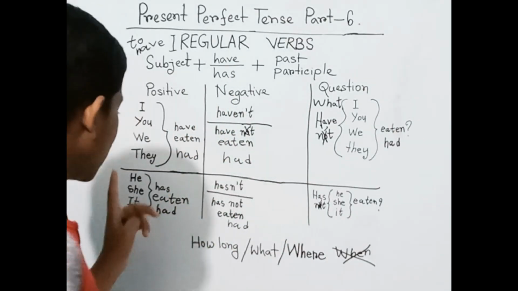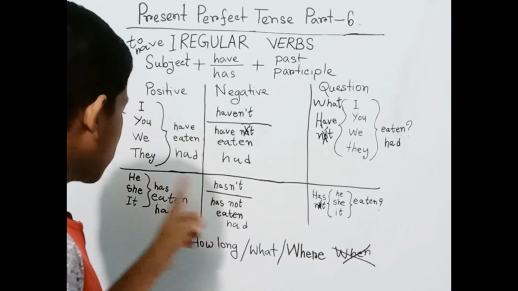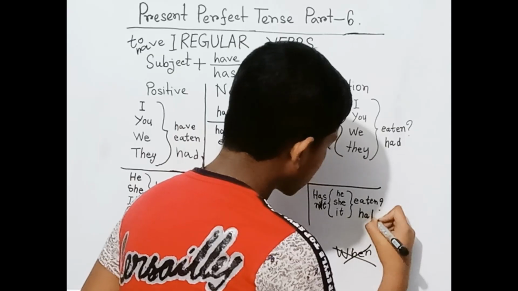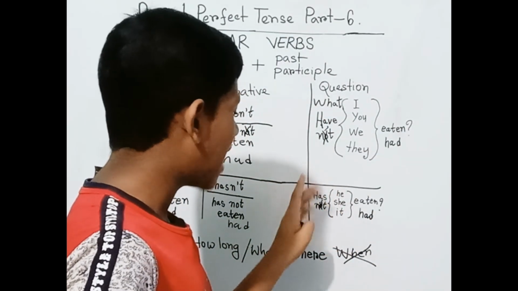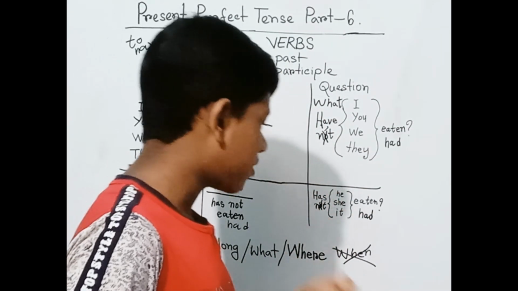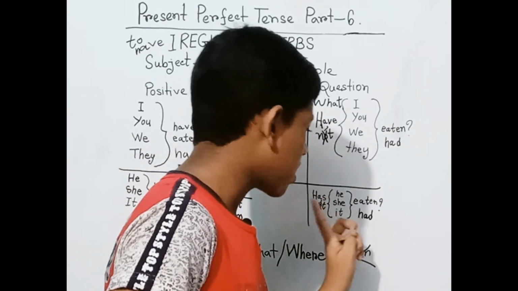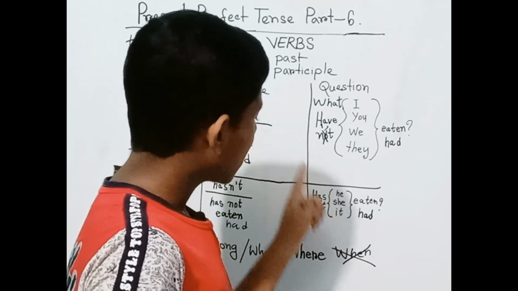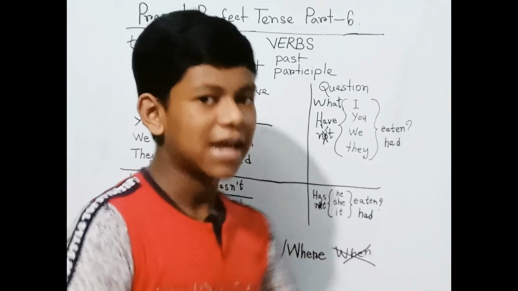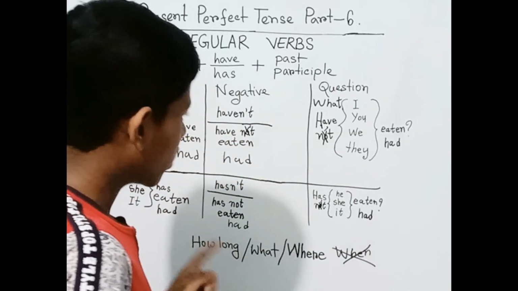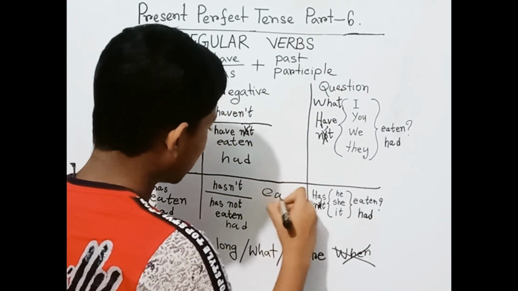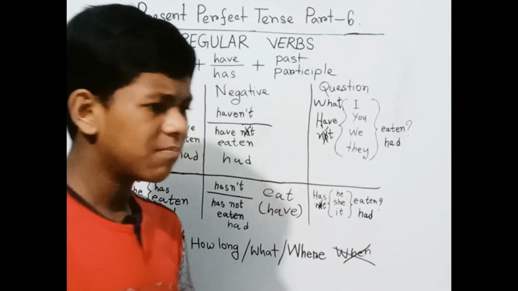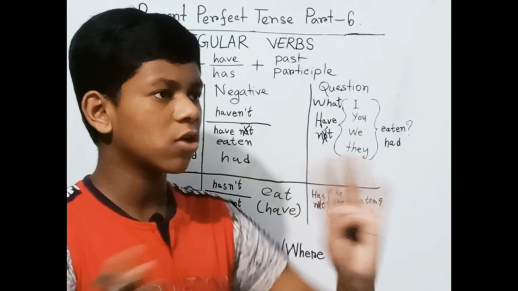Same here, he hasn't had, she hasn't had, it hasn't had. Same here, has he had, has she had, has it had. We can also say what has he had, what has she had, what has it had. Also say what hasn't she had, what hasn't it had, and go on like this. Okay, remember, eat and have are the same. It's the synonym, I have written this. Okay, but there are many kinds of separate forms of irregular verbs.